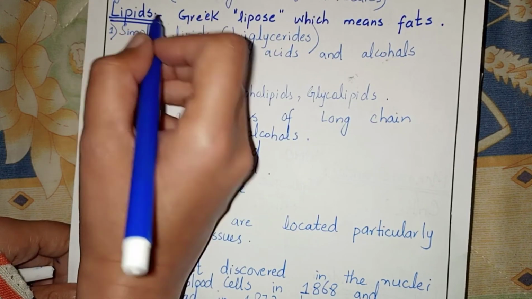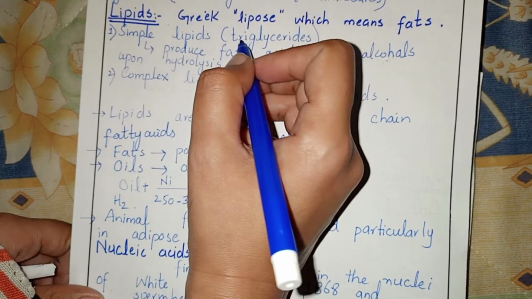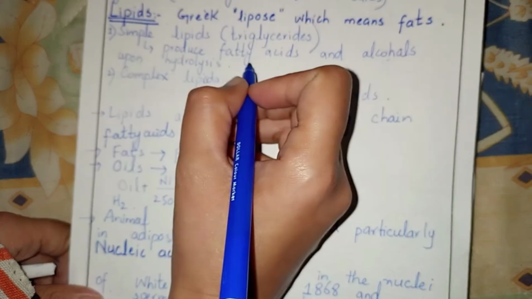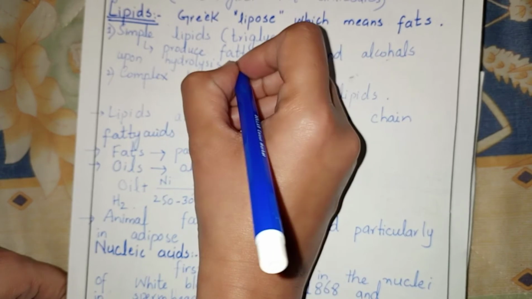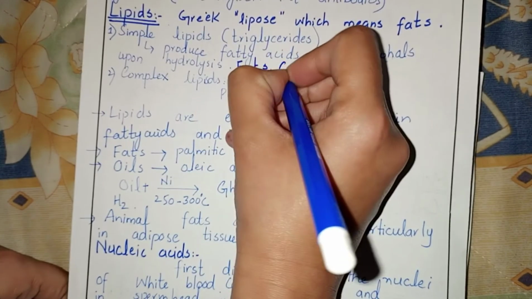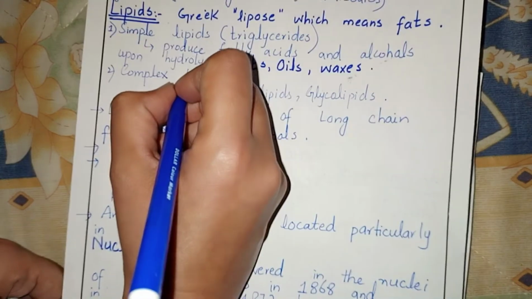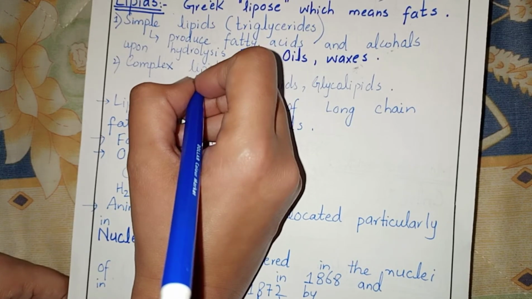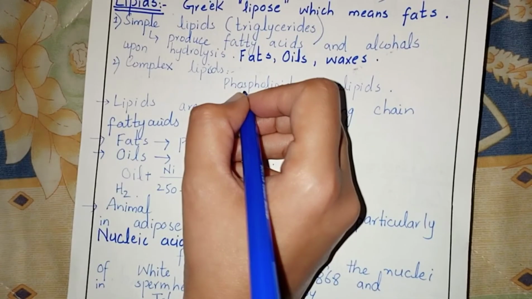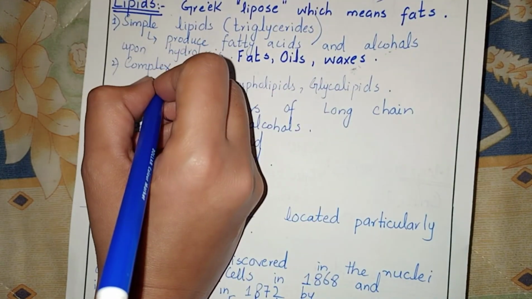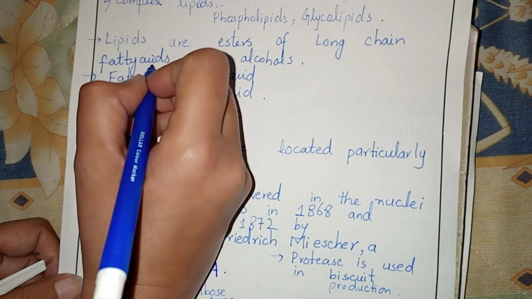Then we have two types of lipids: simple lipids and complex lipids. Simple lipids are also known as triglycerides. They produce fatty acids and alcohols upon hydrolysis. Examples of simple lipids are fats, oils, and waxes. While complex lipids are those lipids which produce fatty acids, alcohols, and some other substances upon hydrolysis. For example, phospholipids and glycolipids. These are the complex lipids. Lipids are esters of long chain fatty acids and alcohol.